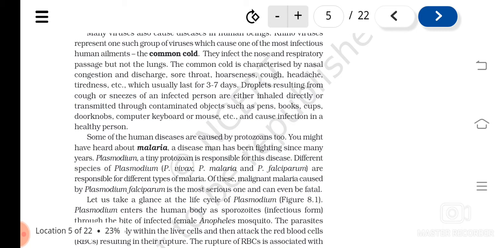Okay, so the protozoans. There are different types or species of protozoan that can cause this disease, and they include Plasmodium vivax, Plasmodium malariae, and Plasmodium falciparum.